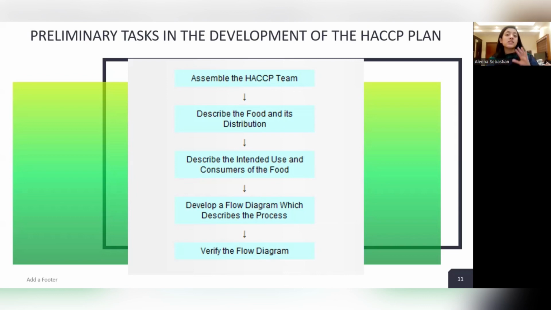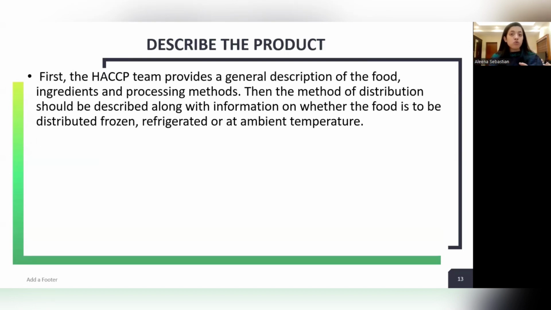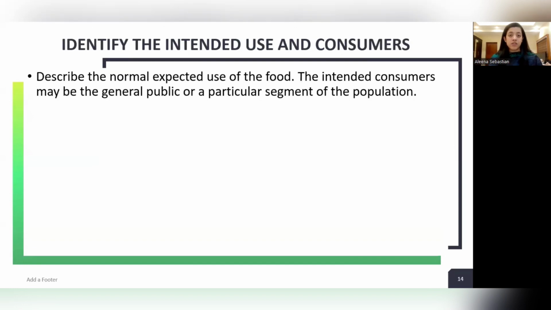So I hope you understood these are the preliminary steps in the development of the HACCP plan. The first step is assembling a multidisciplinary team of individuals from departments such as engineering, production, sanitation, quality assurance, food microbiology. Then we have to describe the product. The product description covers whether the product is distributed frozen, refrigerated or at ambient temperature, along with the ingredients used, recipe, etc.